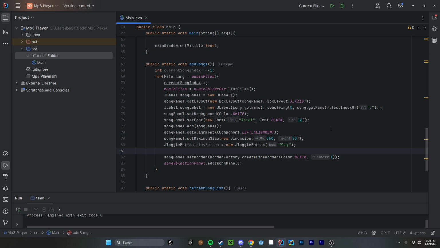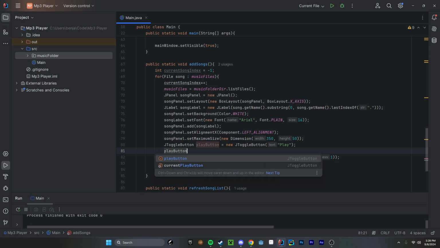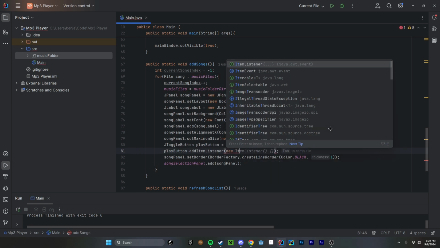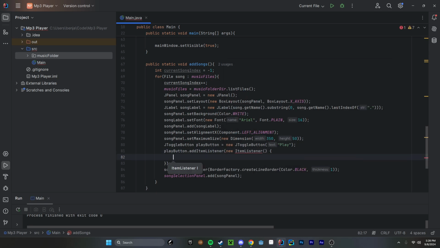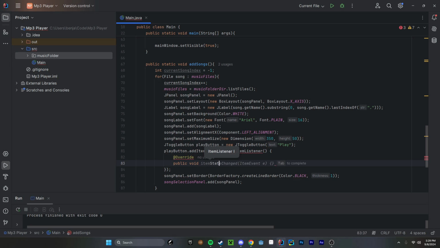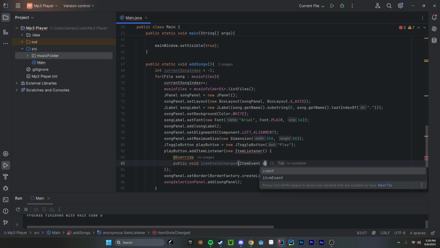So playButton.addItemListener. We're going to create a new ItemListener, and then we're going to do @Override, and we're going to have our itemStateChanged method here. There we go.